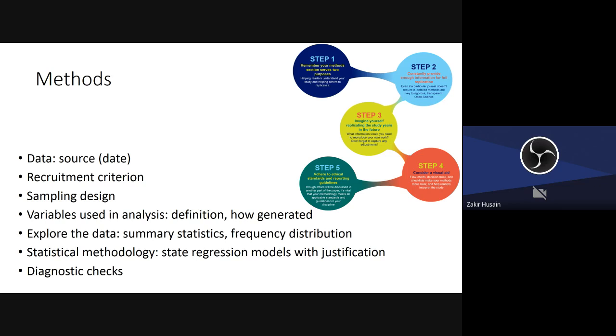Then state what are the variables used in analysis, how they are defined, and if you have created them, or maybe they've come from the data, how they were generated. So for instance, you may remember that there was a lot of questioning about intimate partner violence. So she had gone through the definition, how this definition part is important.